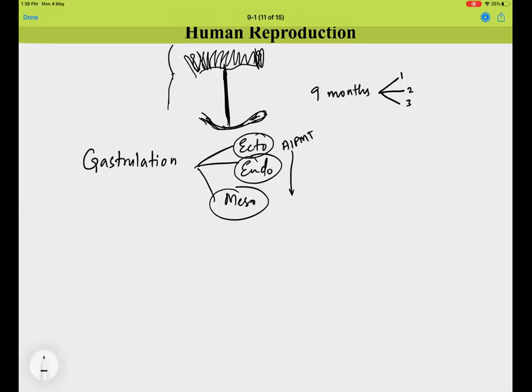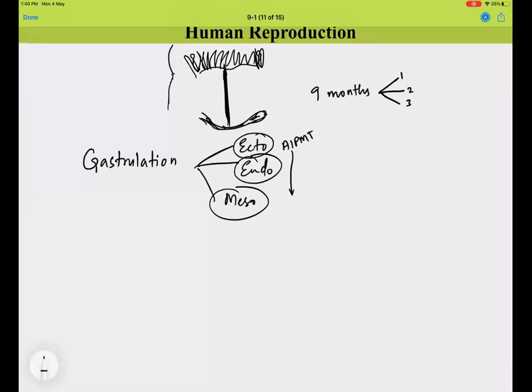The three germ layers will give rise to different organs and organ systems. For example, ectoderm is involved in formation of your nervous system, endoderm is involved in formation of your gut and all, and mesoderm is involved in bringing up your organs like heart, bones, and all the other connective tissues.